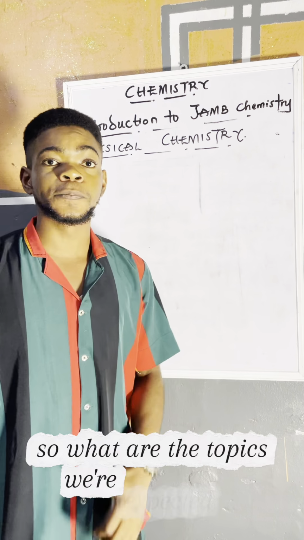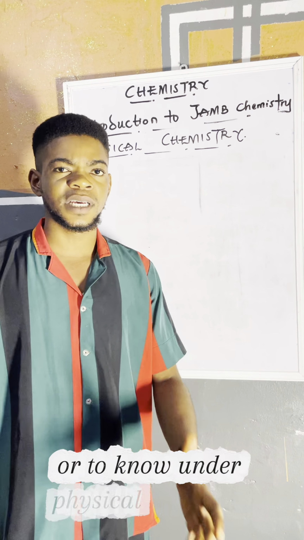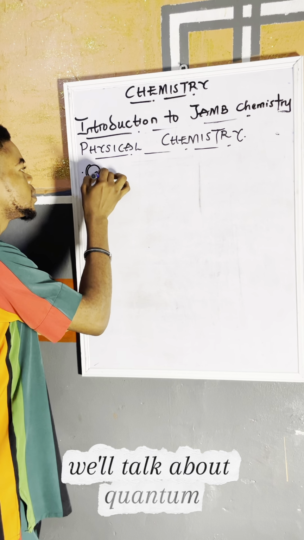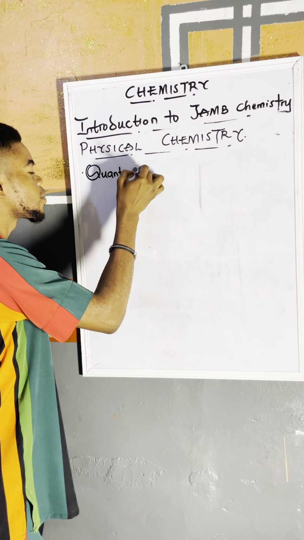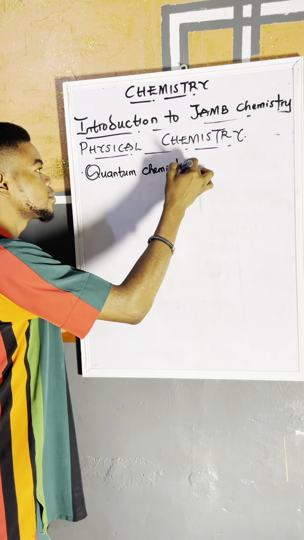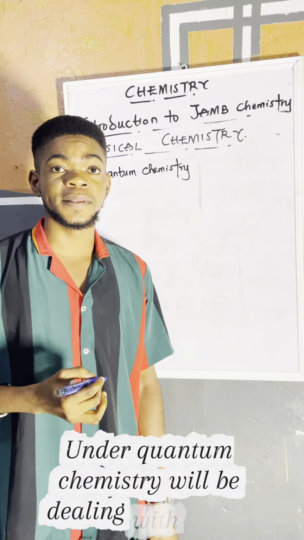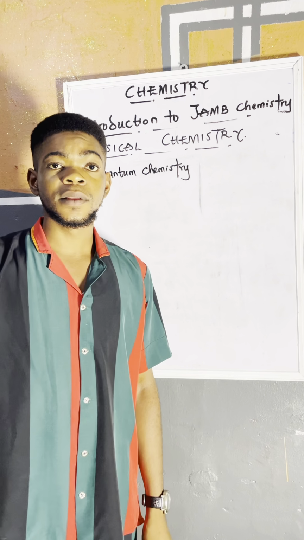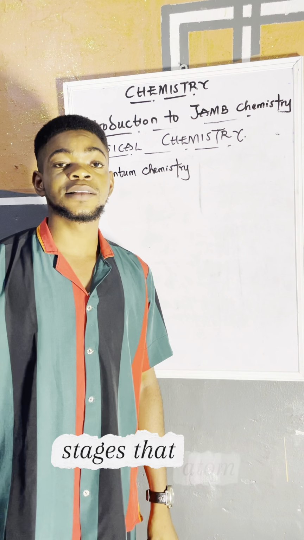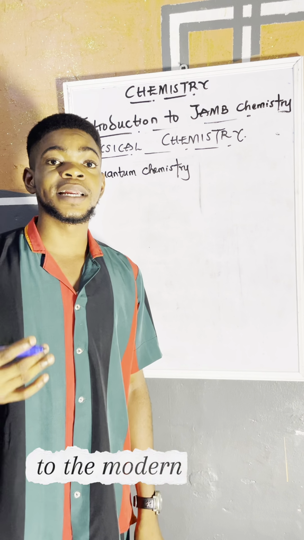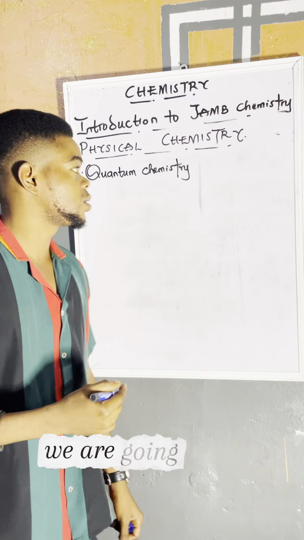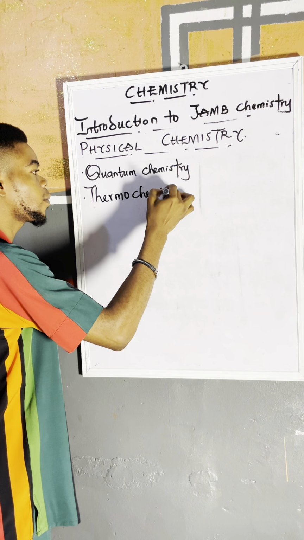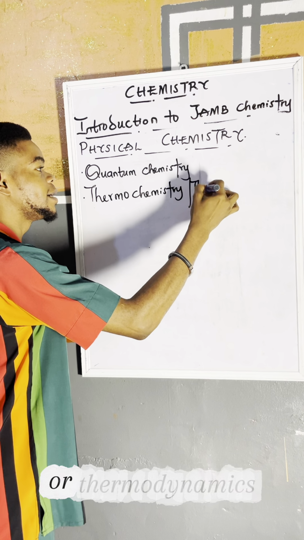So what are the topics we're expected to know under physical chemistry? The first topic we're supposed to talk about is quantum chemistry. Under quantum chemistry, we'll be dealing with atoms and atomic structures. We'll discover the different stages that atomic theory has gone through till the modern atomic structure or theory that we have. We're going to talk about thermochemistry or thermodynamics.